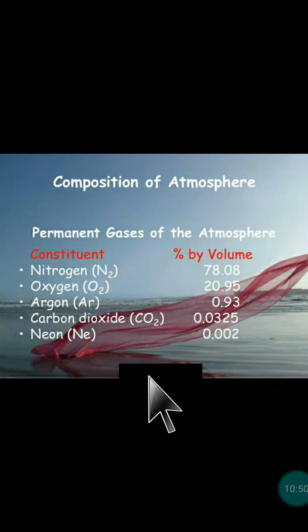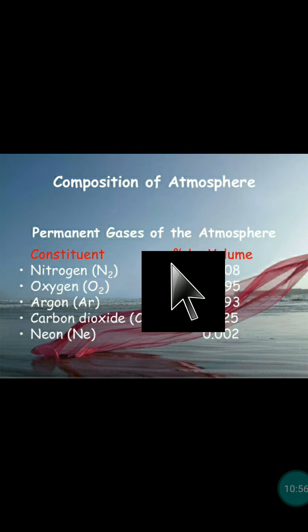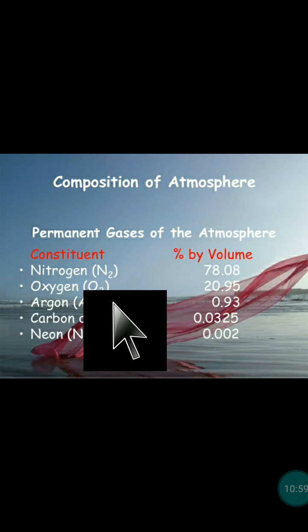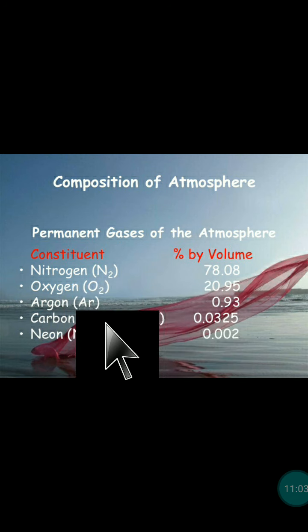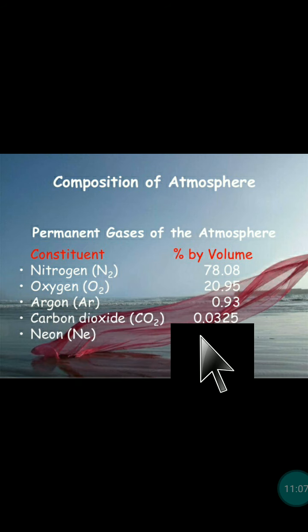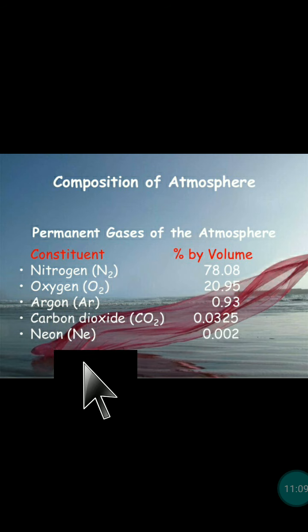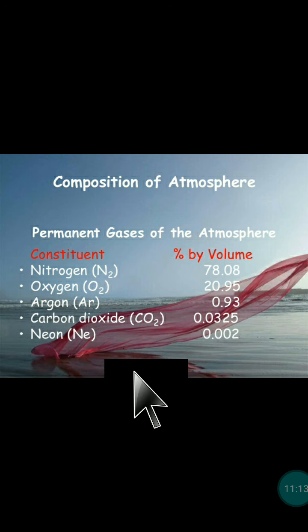And these are also the major gases which we are using, or we can say the permanent gases of the atmosphere: nitrogen 78.08%, oxygen 20.95%, argon 0.93%, carbon dioxide 0.0325%, neon 0.002%. So this was all about today's topic.